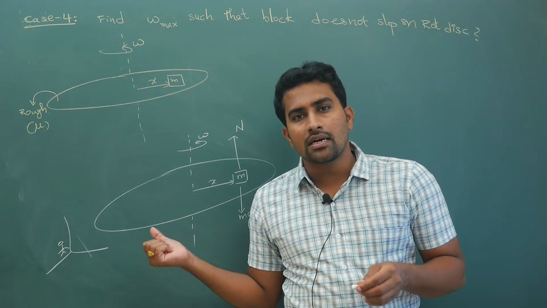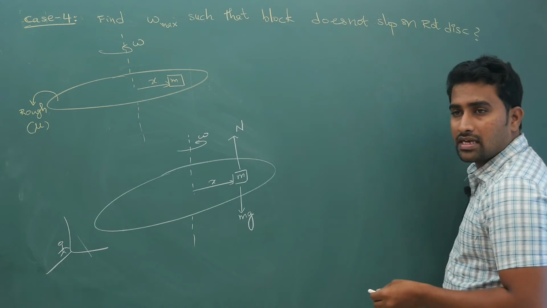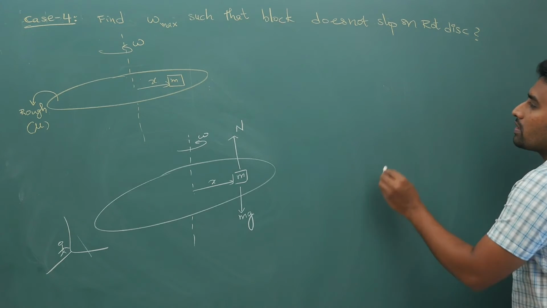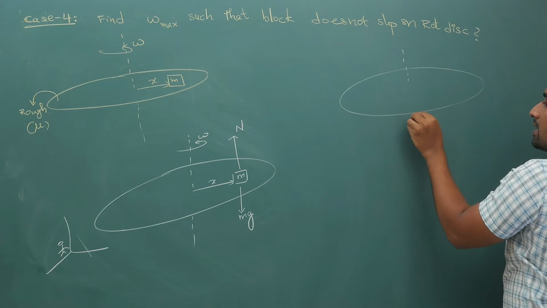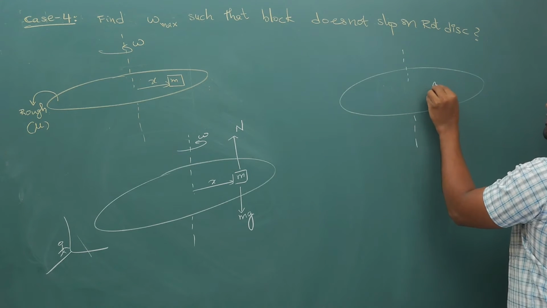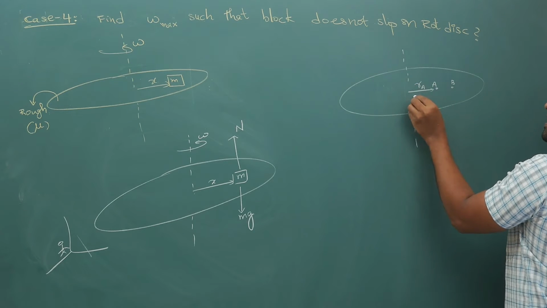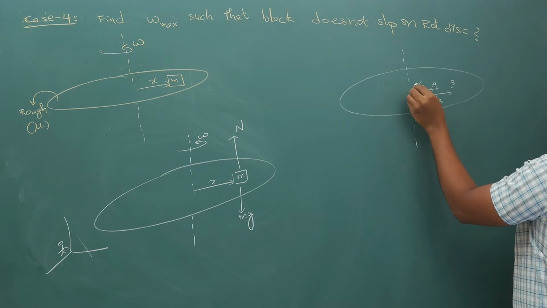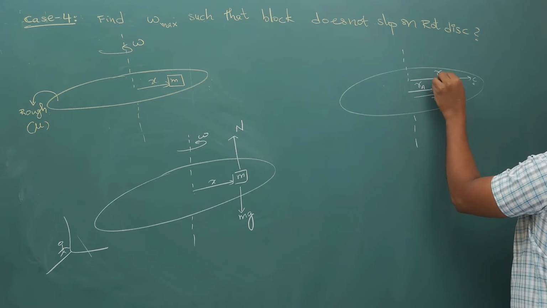So how much is the centripetal acceleration here? a equal to x omega square. Okay, getting my point? I will tell you an important point here. If you take different points like this on some rigid body, RA, RB, RC, some other point C is here, let us say the distance is RC.